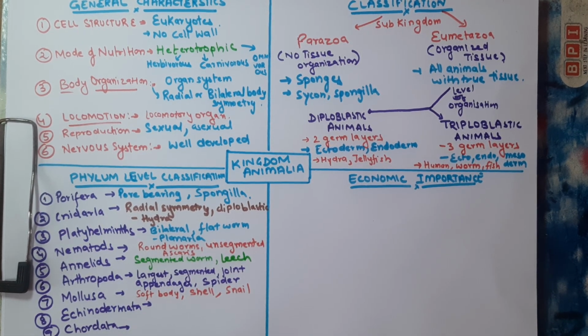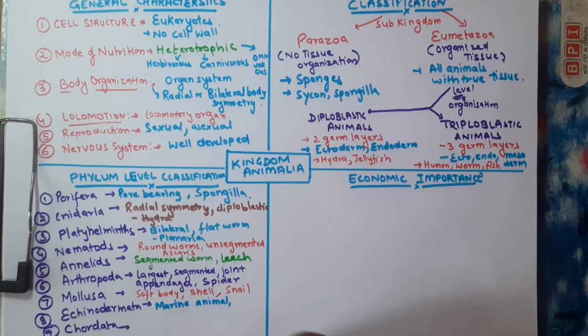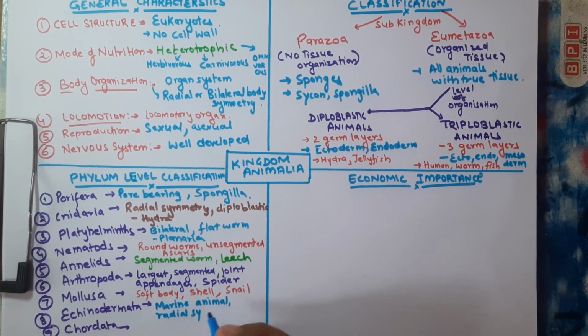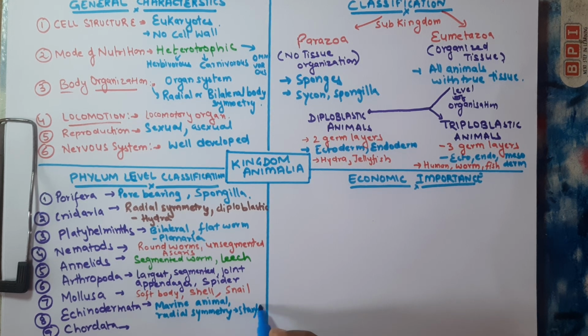Now let's come to the Echinodermata. Echinodermata includes marine animals that have spiny skin, and they display radial symmetry. I already told you in the body organization that radial symmetry is displayed by the starfish. So the example here is the starfish, and the other example is the sea urchin. Then comes the Chordata.